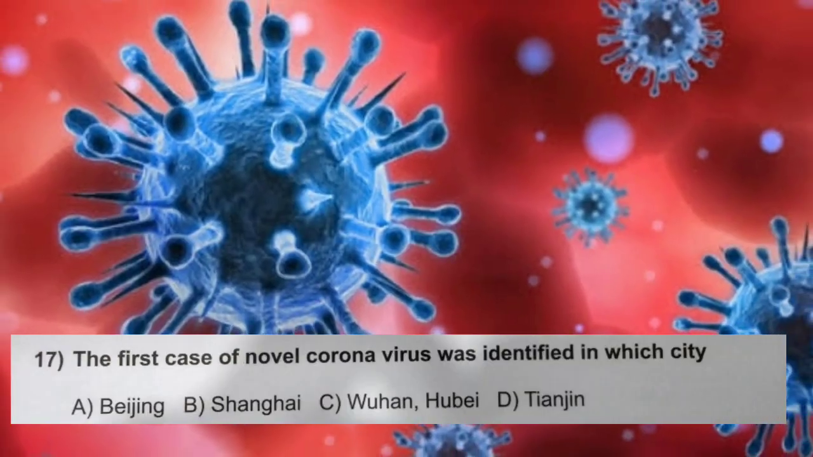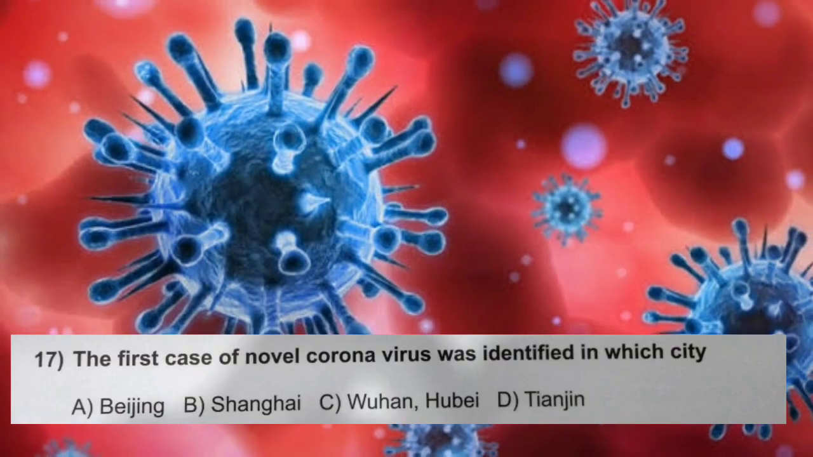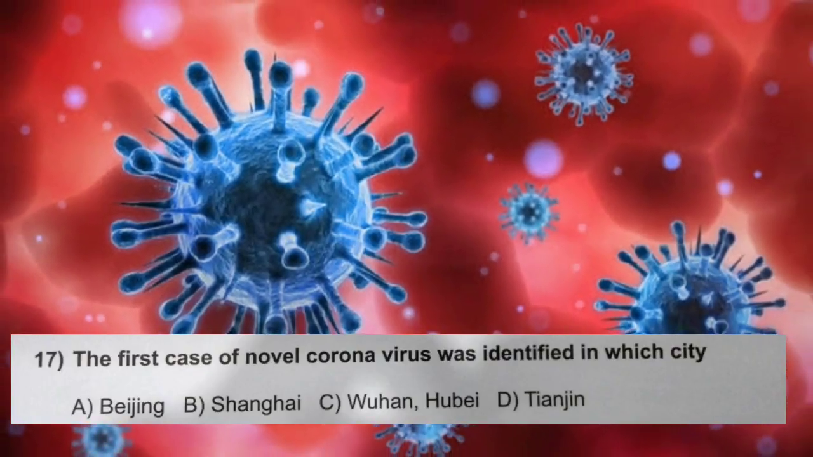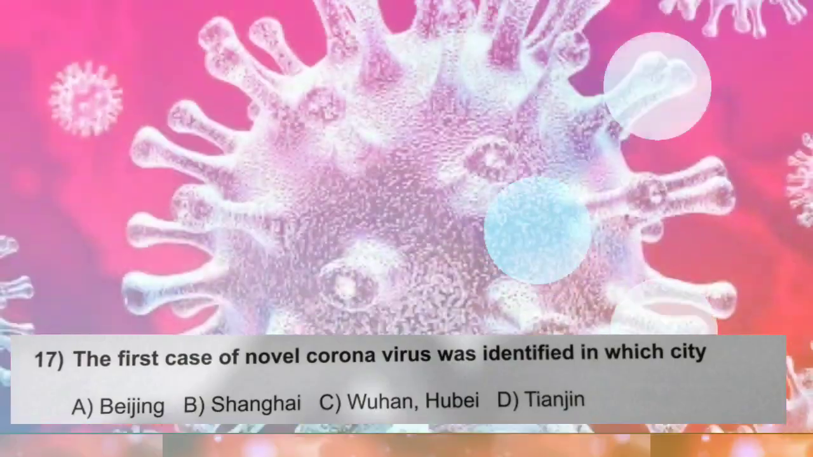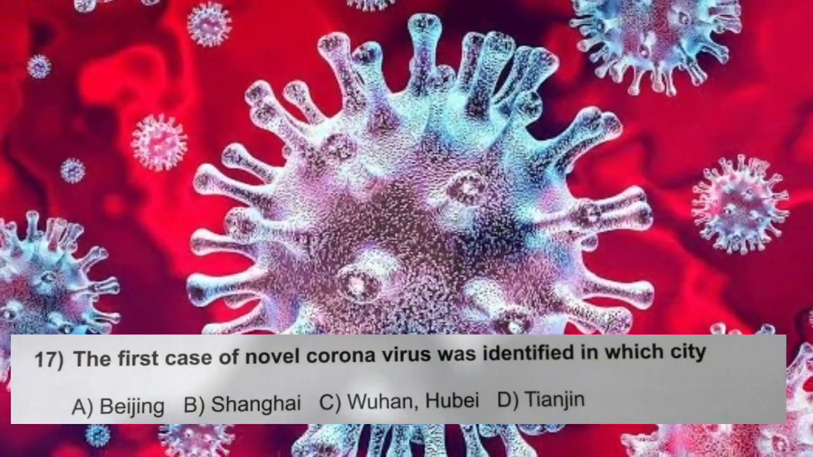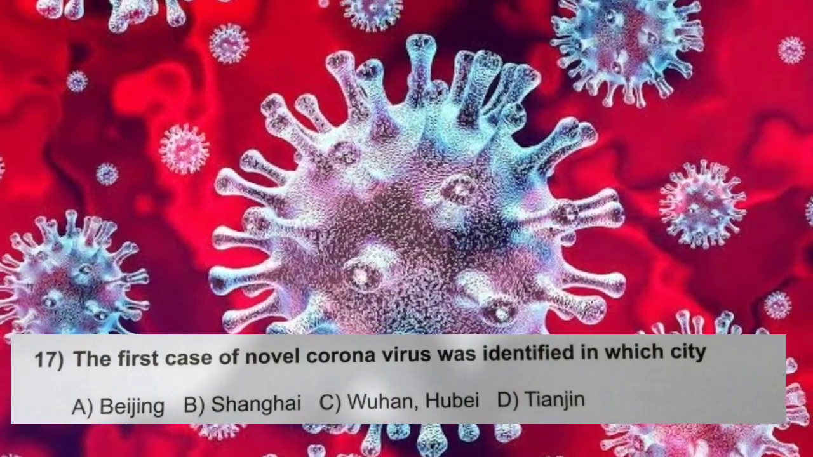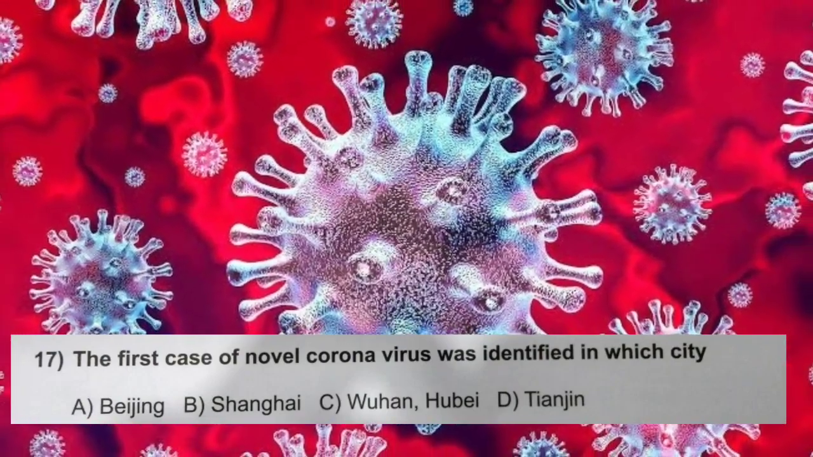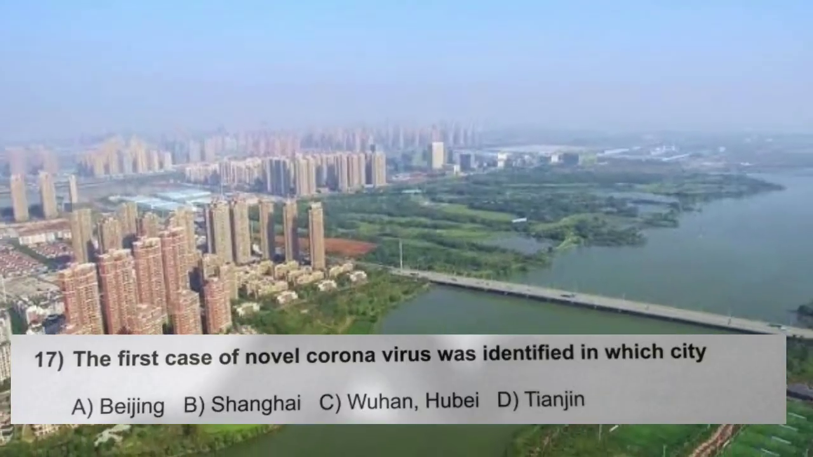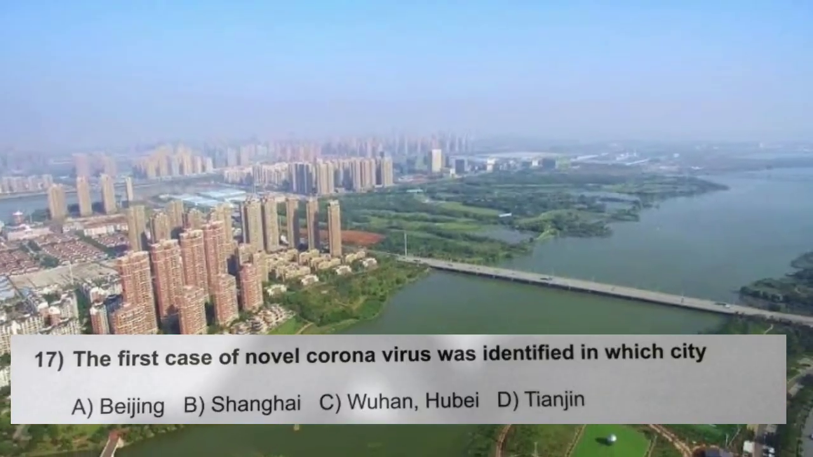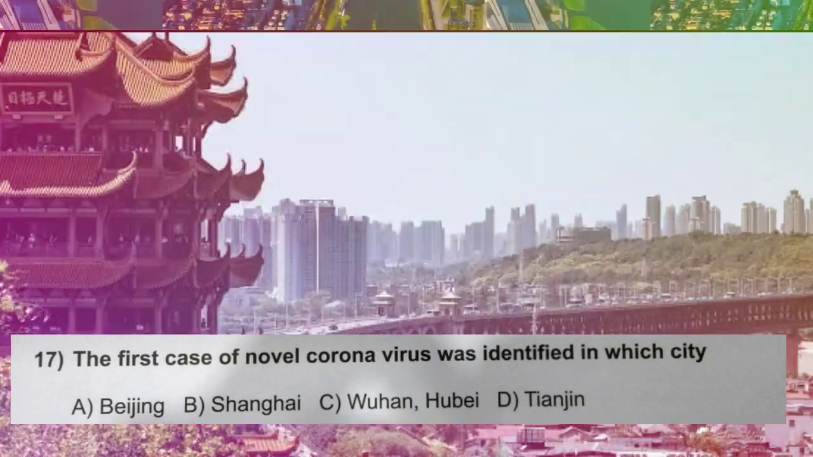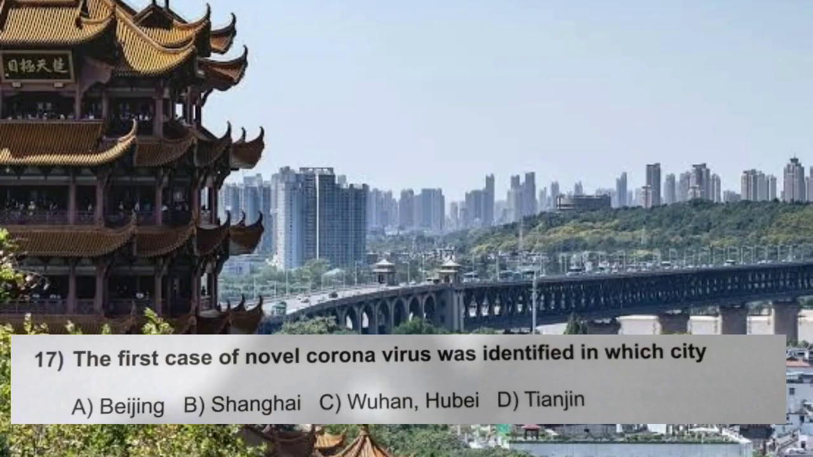Question number 17. The first case of novel coronavirus was identified in which city? A. Beijing, B. Shanghai, C. Wuhan, Hubei, D. Tianjin. And the correct answer is C. Wuhan, Hubei. Wuhan is the capital of Hubei province in the People's Republic of China. It is the largest city in Hubei and the most populous city in central China. It is the 9th most populous Chinese city.